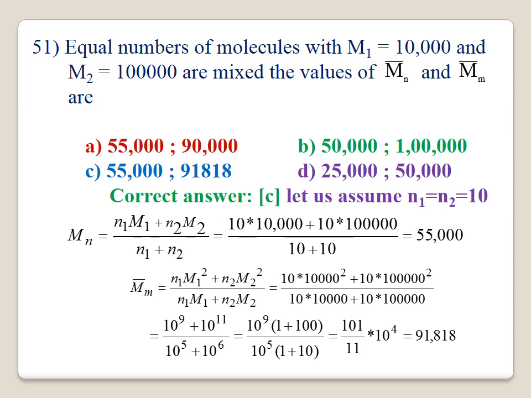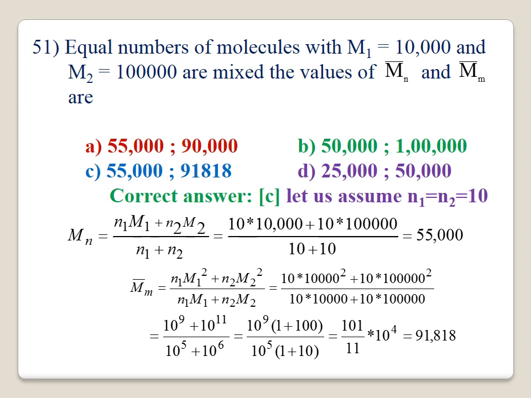Let us assume N1 equal to N2 equal to 10. Therefore, 10 multiplied by 10,000 plus 10 multiplied by 1 lakh divided by 10 plus 10. You calculate it, the number average molecular weight is 55,000. Therefore, options B and D are wrong. There is a possibility for option A or option C.